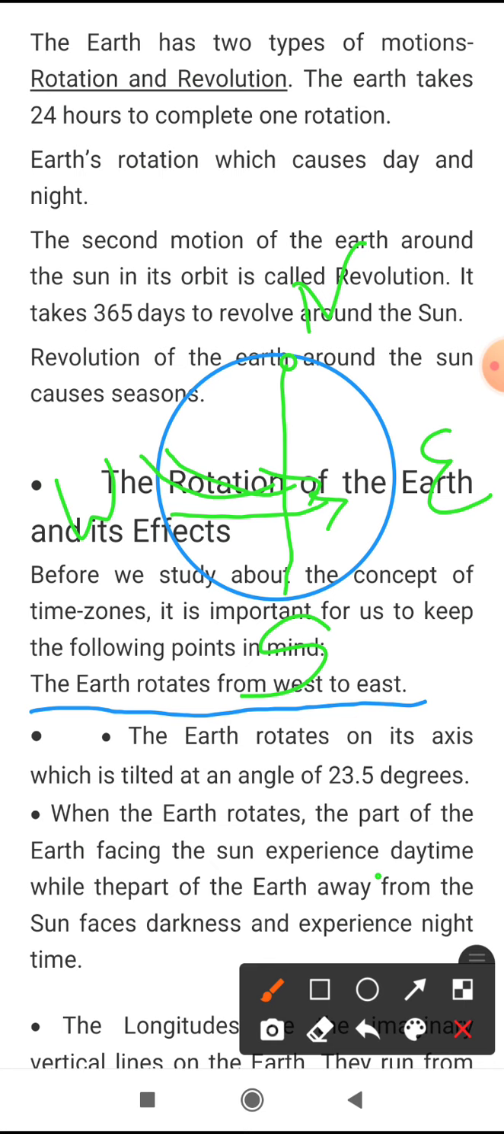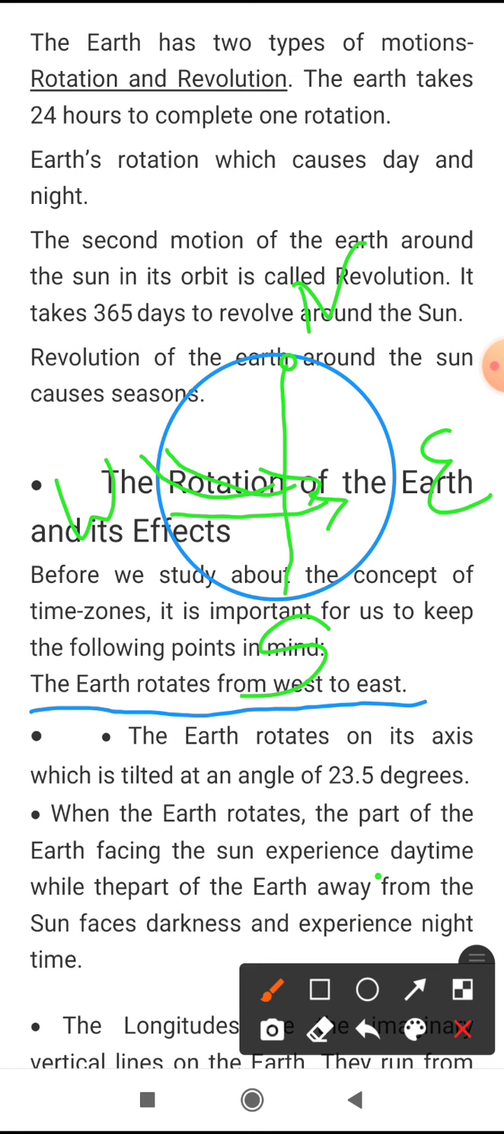Eastern side will face the sun first, and our India comes in the eastern hemisphere, which means our India also faces the sun first, and that's why India is called an eastern country. Why? Because it comes in the eastern hemisphere.